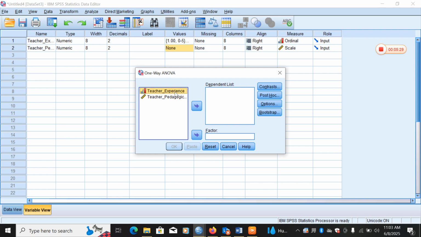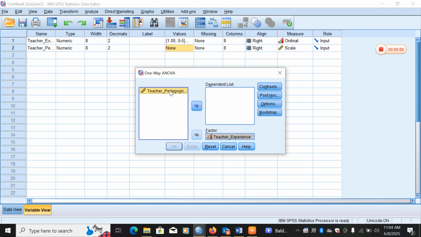This particular research is specific: we are to analyze specific groups which are different from one another, regarding teacher pedagogical knowledge. Initially I said teacher experience is the independent variable, so that's why we move it to factor.